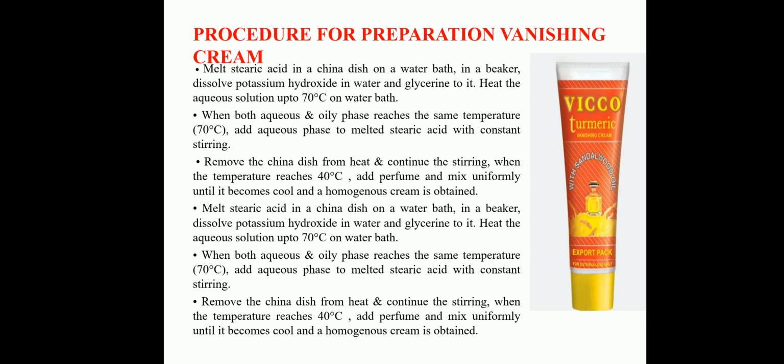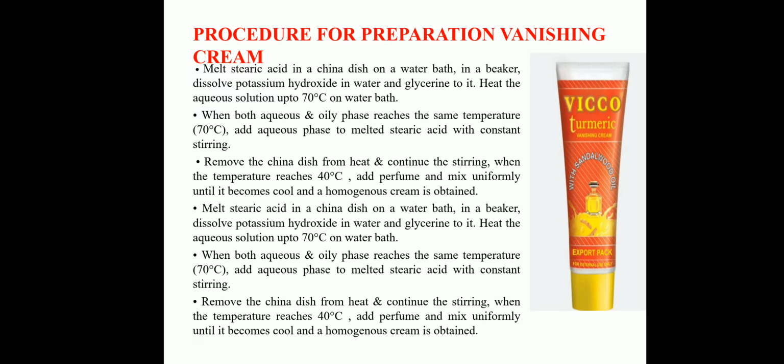So, the procedure for preparation of vanishing cream. Melt stearic acid in a china dish on a water bath. In a beaker, dissolve potassium hydroxide in water and add glycerin to it. Heat the aqueous solution up to 70 degrees Celsius on a water bath.